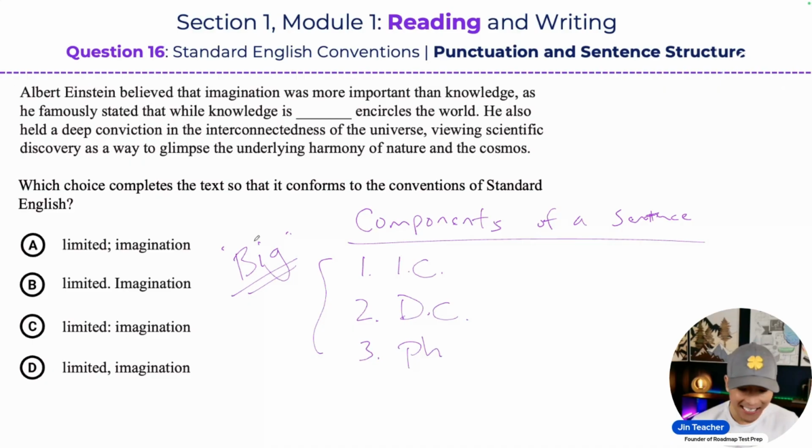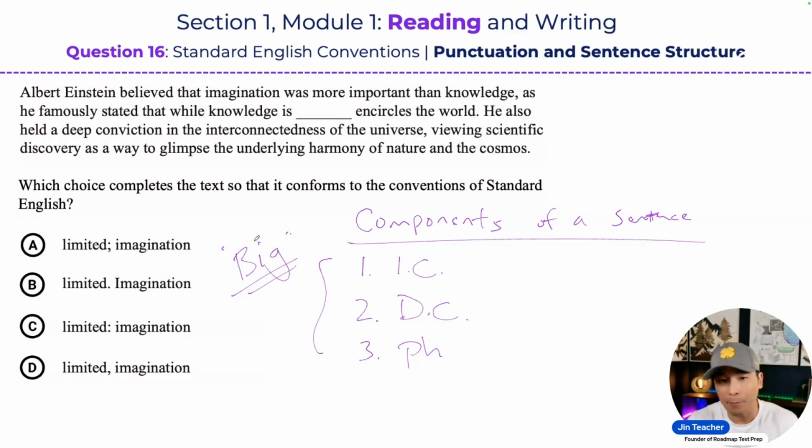You might see a dependent clause combined with an independent clause, or a phrase, comma, independent clause, comma, phrase, comma, FANBOYS word, and another independent clause. So you can have various components combined together to create different types of sentence structures.